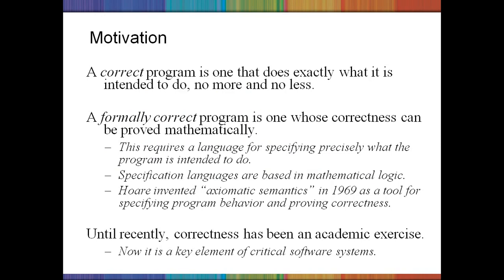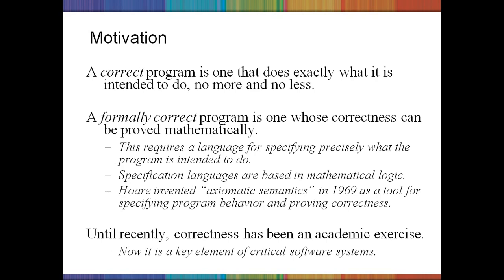Intuitively, a correct program is one that does exactly what it is intended to do, no more and no less. That means in the same way the algorithm was designed, the program has to perform.